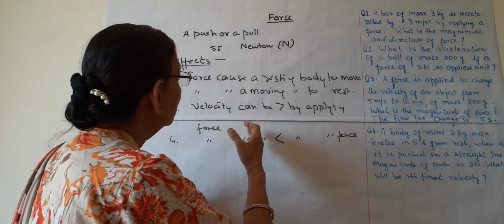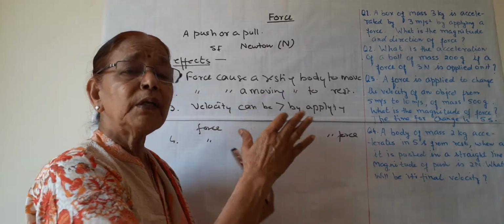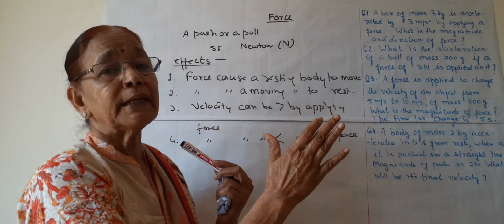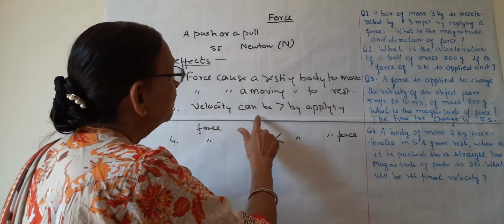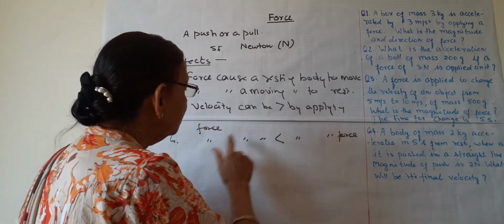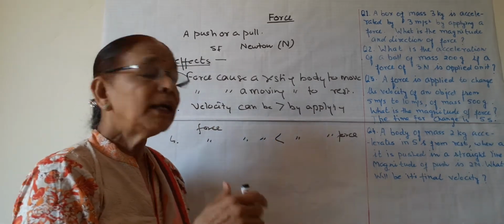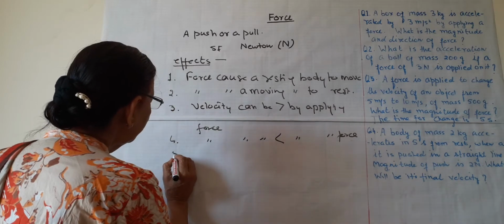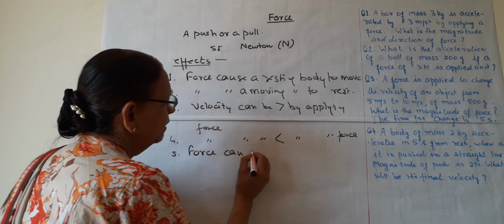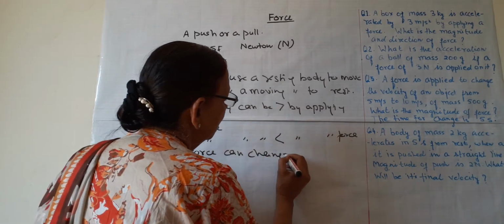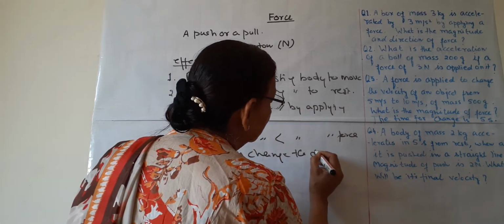So the force of the engine causes the car to accelerate or to retard. So velocity can be increased or velocity can be decreased. Now the fifth one, force can change the dimension.